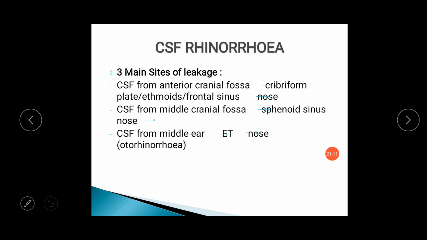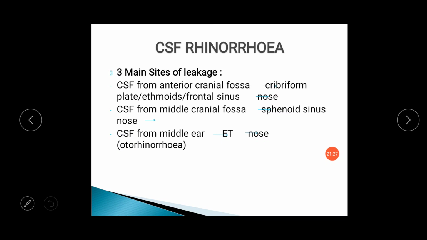Three main sites for the leakage of the CSF rhinorrhea. First one is CSF coming from the anterior cranial fossa. It will go into the cribriform plate. From there, it will go into the ethmoidal cavity and frontal sinus and go into the nasal cavity.